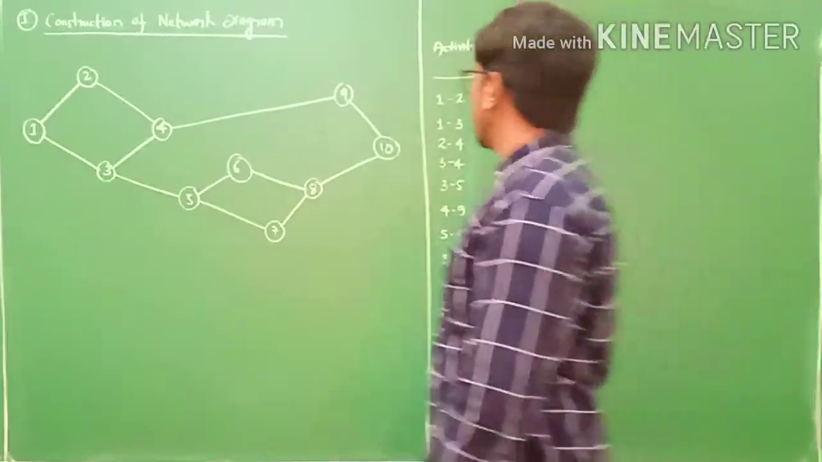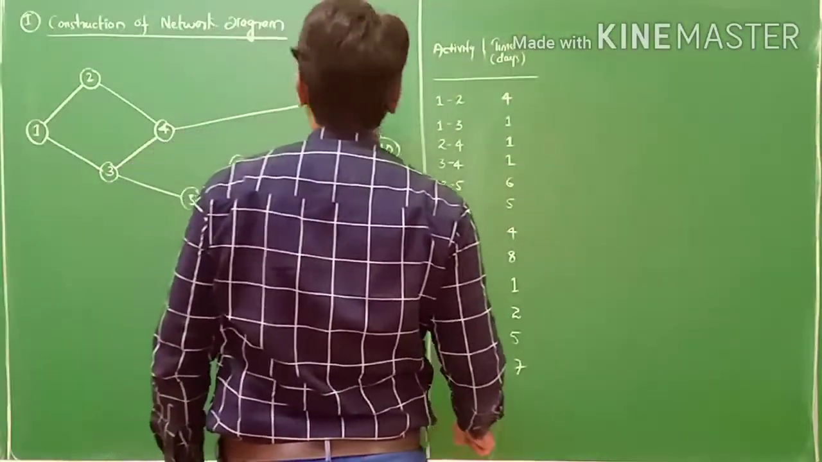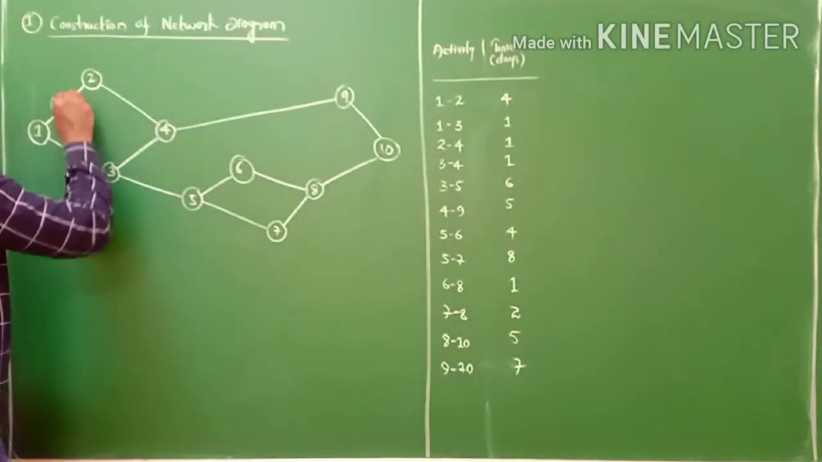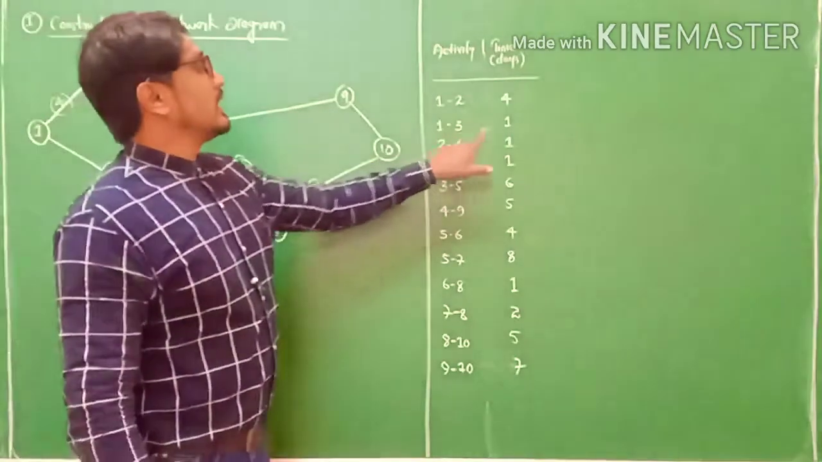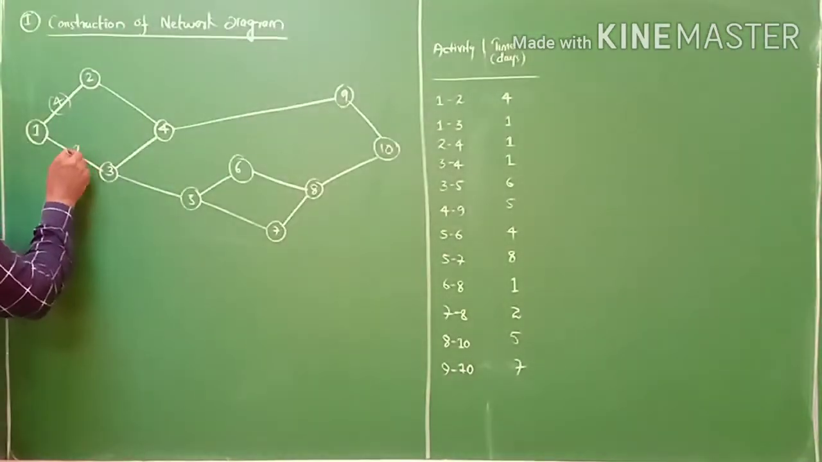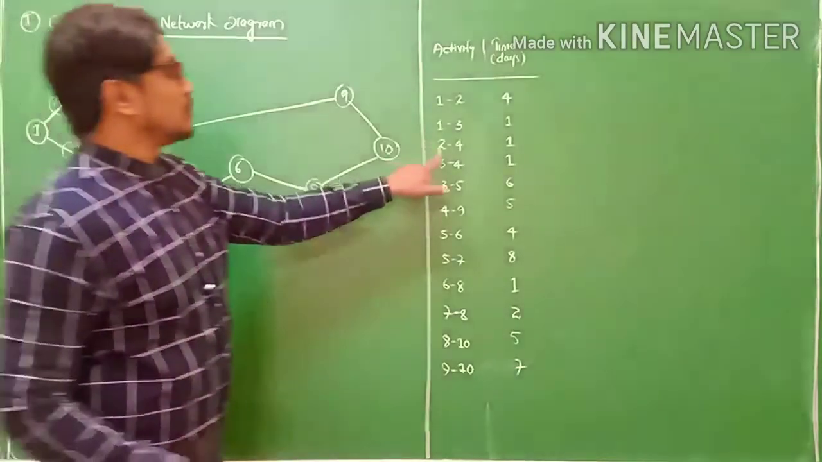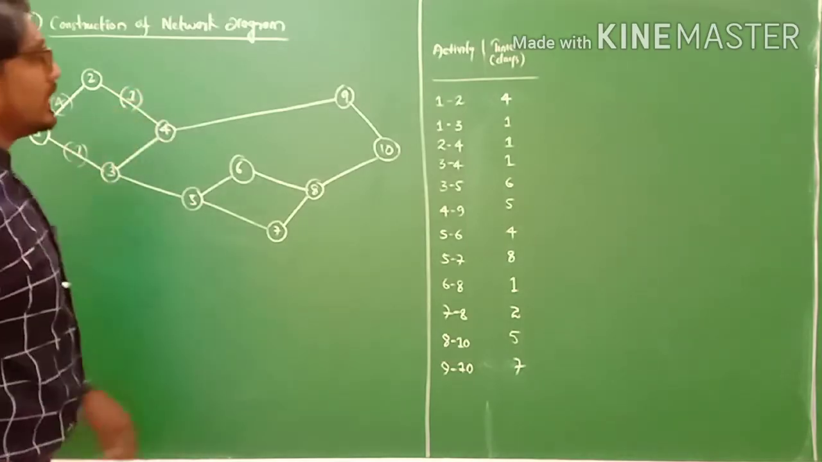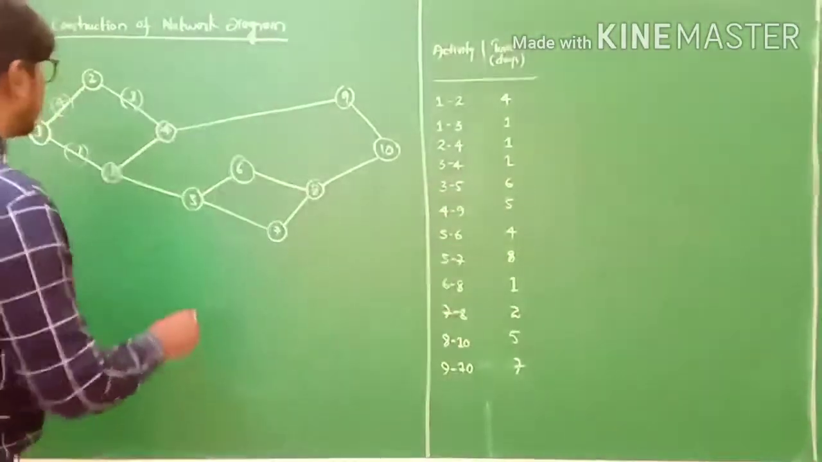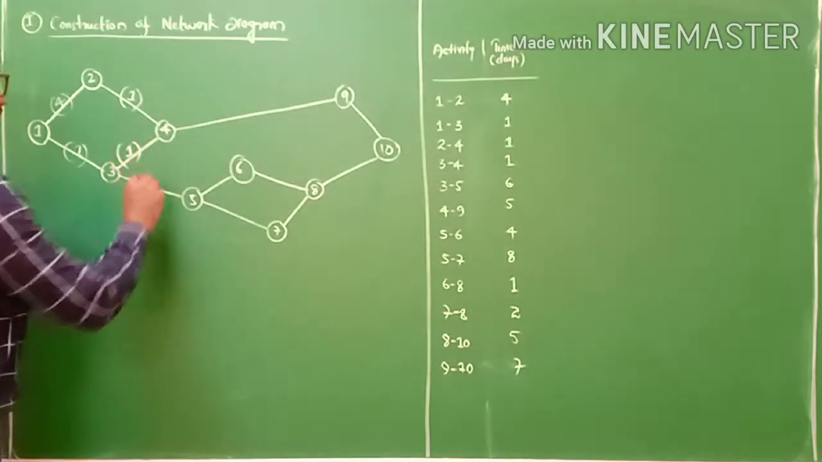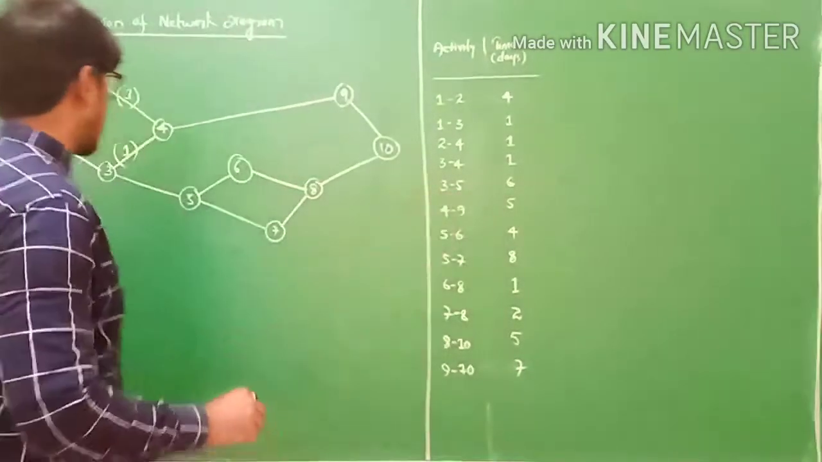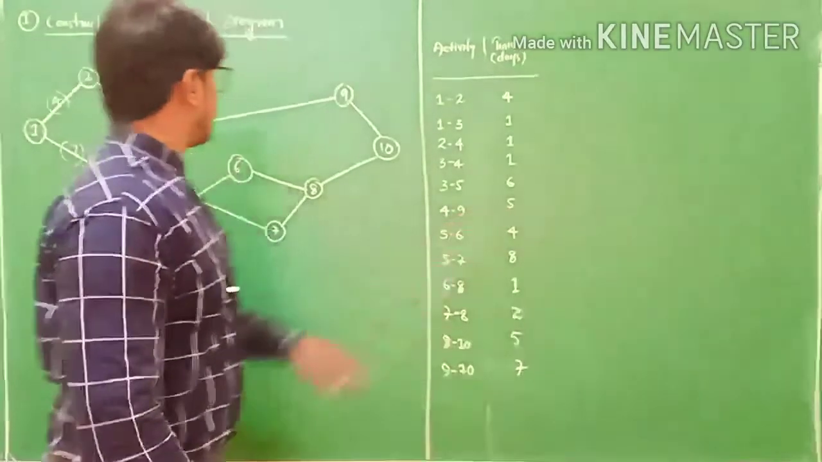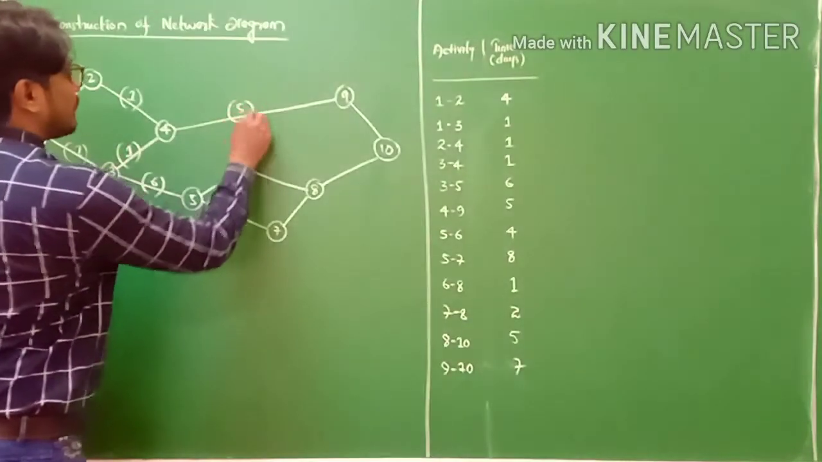Then you write the time required to complete each activity. 1 to 2: how many days does it require? 4 days. 1 to 3 requires 1 day, and 2 to 4 requires 1 day. 3 to 4, 1 day. 3 to 5, 6 days. 4 to 9, 5 days.